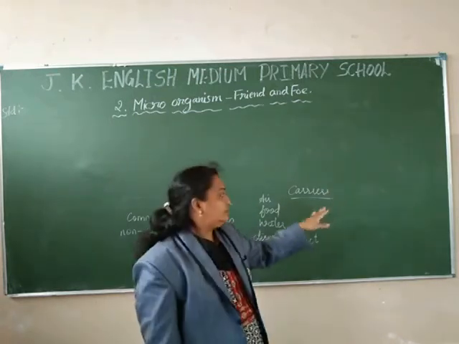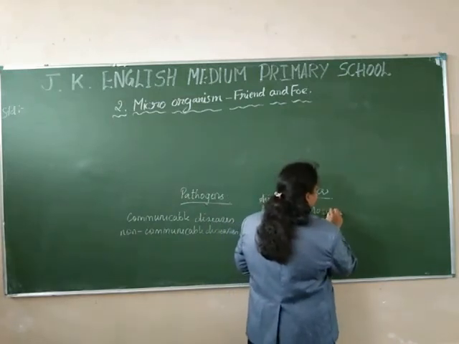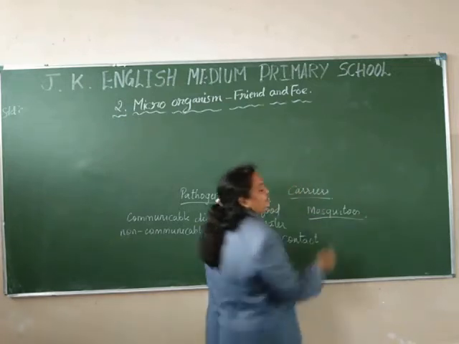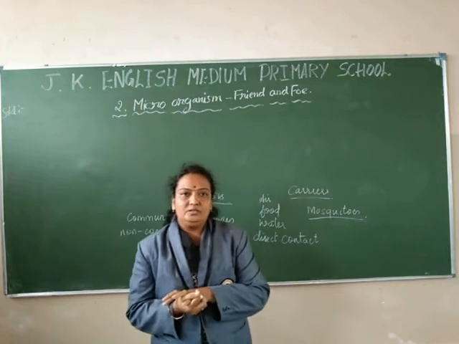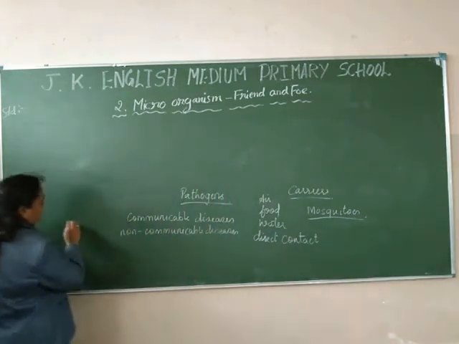One more carrier is the mosquito. You know mosquitoes? Yes, mosquitoes carry a lot of diseases like malaria, dengue, and also the female mosquito, the female anopheles.